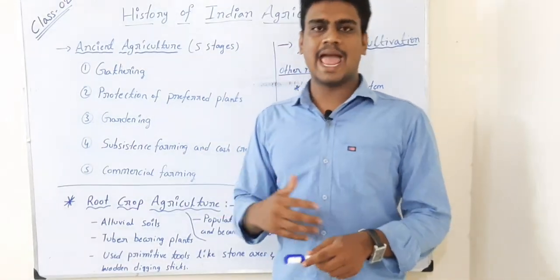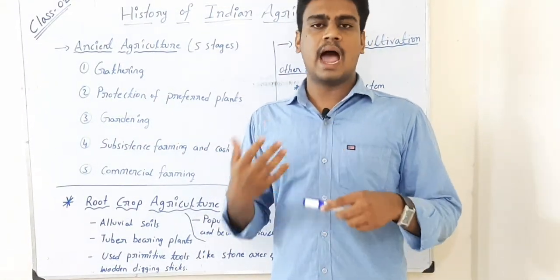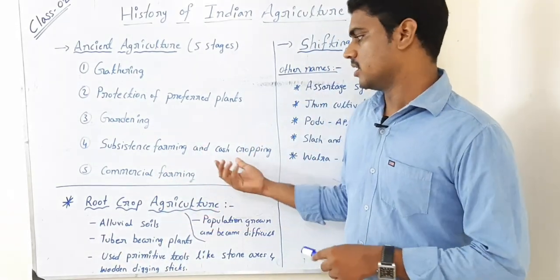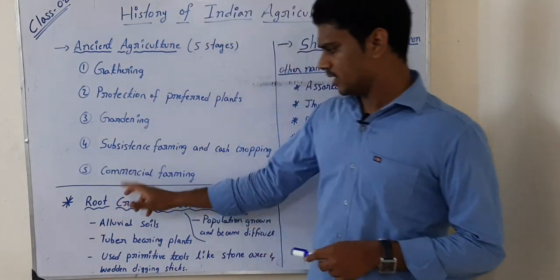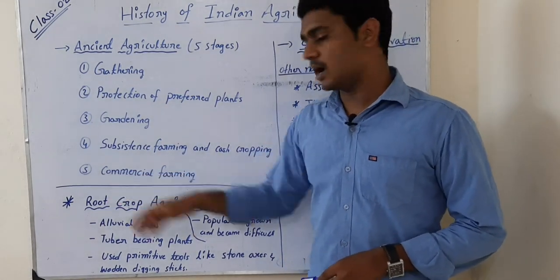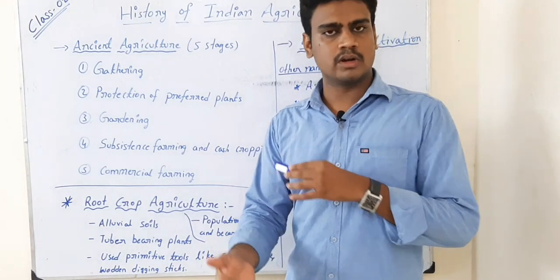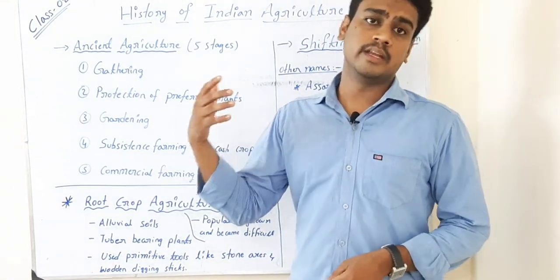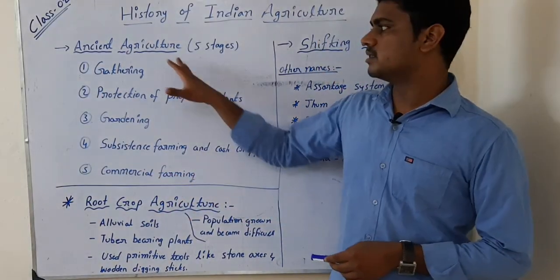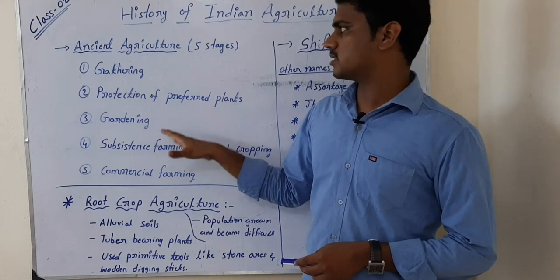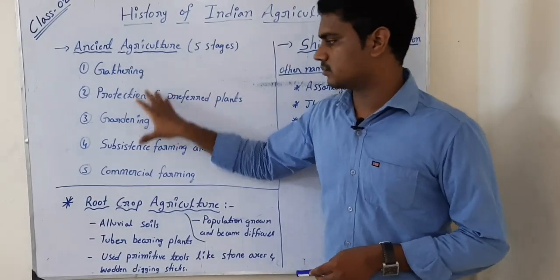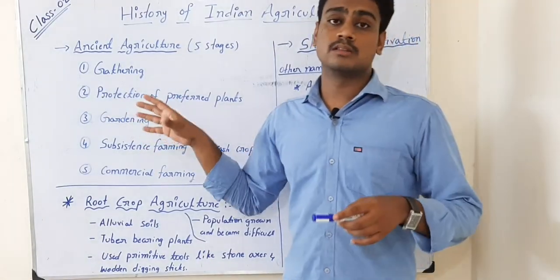In those days they would go for exchange of materials. For example, if I have black gram, I'll exchange this black gram with another farmer for green gram or red gram, I'm giving an example. Then commercial farming: that's where, at the time of Green Revolution or before the Green Revolution, farmers went for commercial farming. Commercial farming means producing not only for his own purpose but also for the needs of others, by selling the crop produce. That we call commercial farming. These are the 5 major stages which took place in ancient agriculture, but not within years; all 5 stages took place over thousands of years.